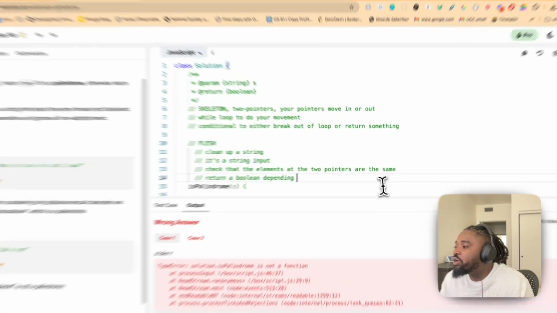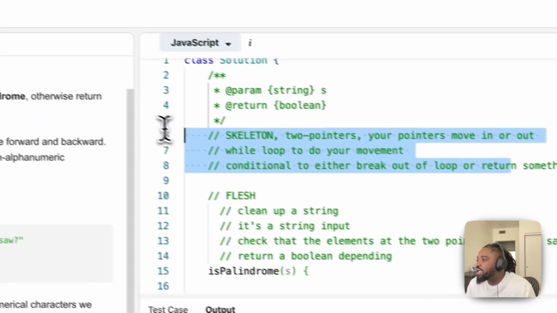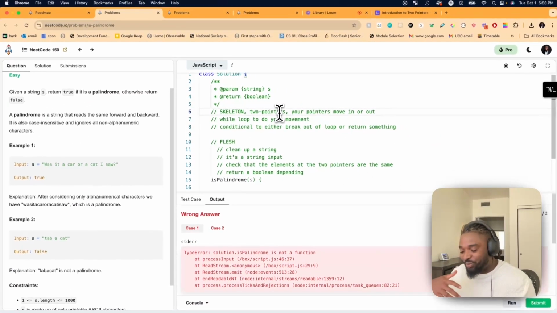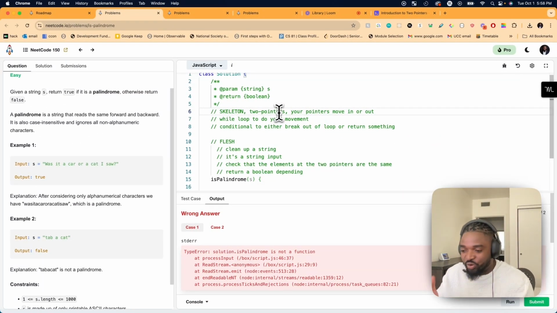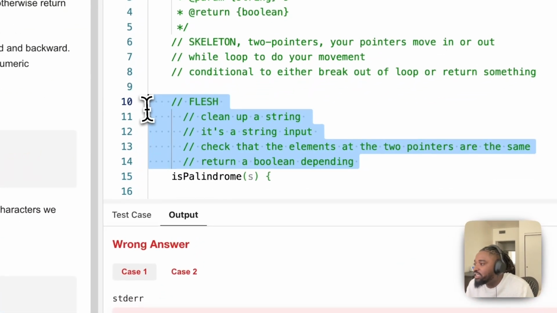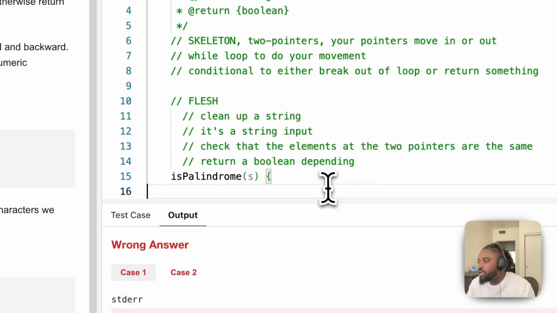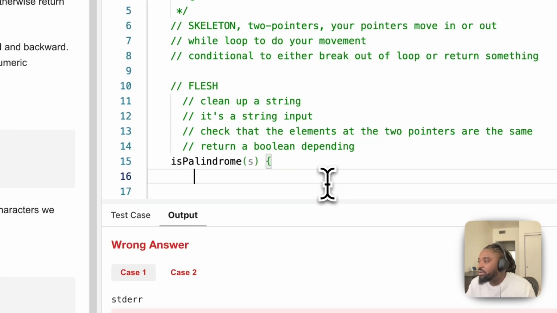So in any question you get, figure out the skeleton, which is the two pointers. It says it on its own, right? You figure out the two pointers, you know your two pointers are supposed to move. You know you have a while loop and you have a break statement in there, some kind of statement that is conditional, right? And then your flesh is literally this. We need to clean up the string. It's a string input, and then we need to check that the elements are different. Okay, so let's go.